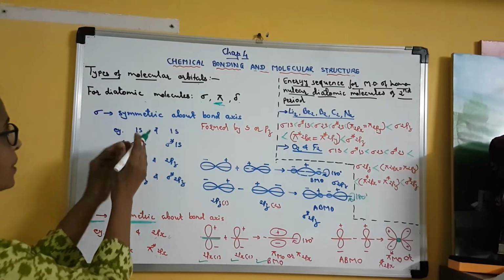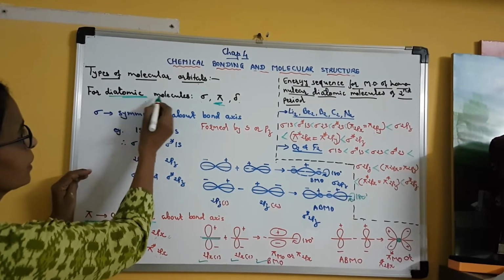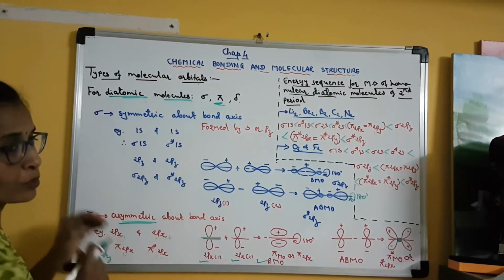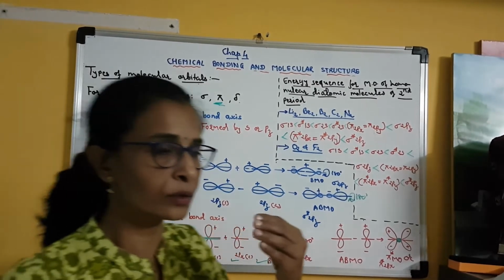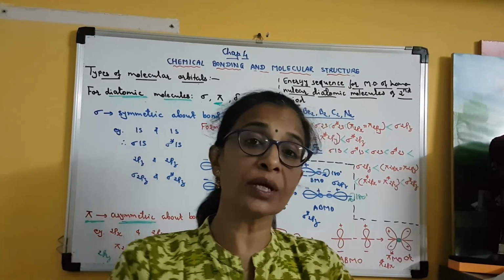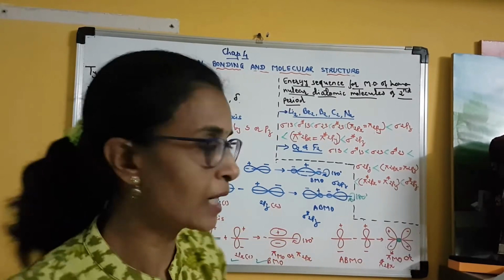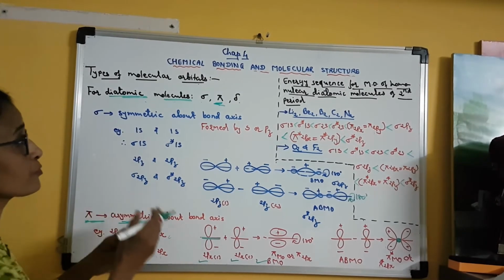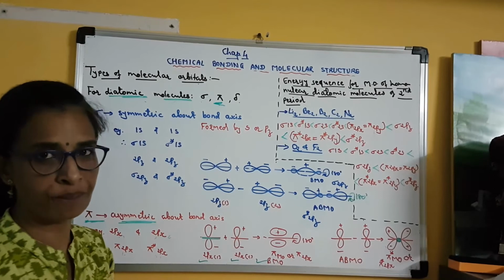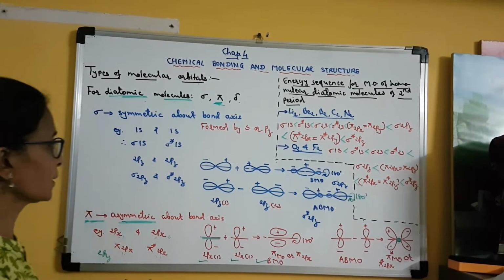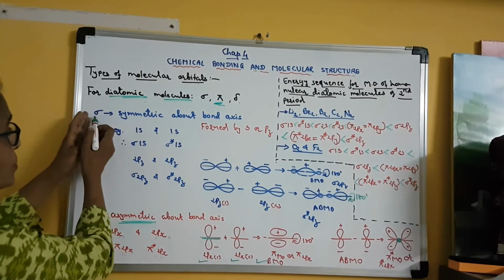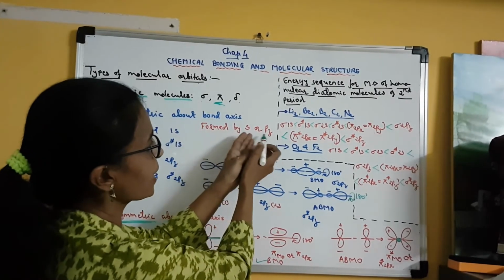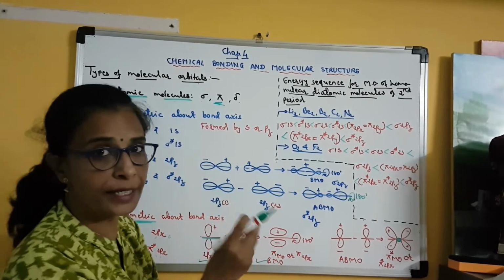And in this chapter we are studying the molecular orbitals formed for diatomic molecules. We will not go for those molecules in which more than two atoms are present. Clear? So it is only for diatomic molecules, and also for homonuclear diatomic molecules. Clear? So how is the sigma molecular orbital formed? It is formed by the linear combination of s and pz orbitals.